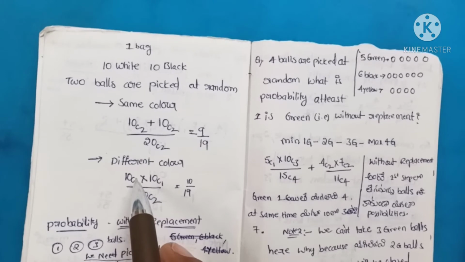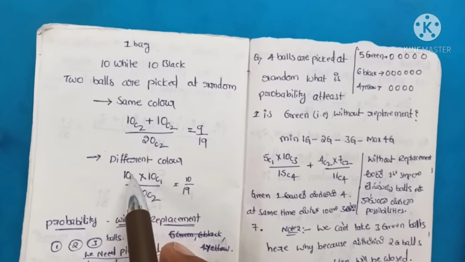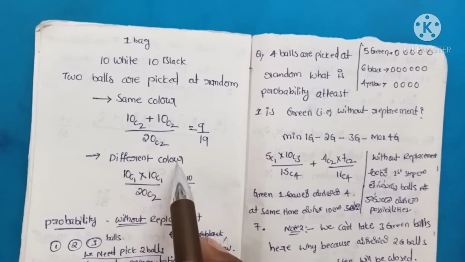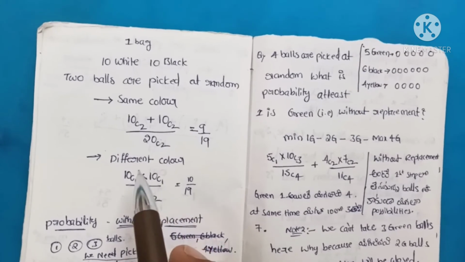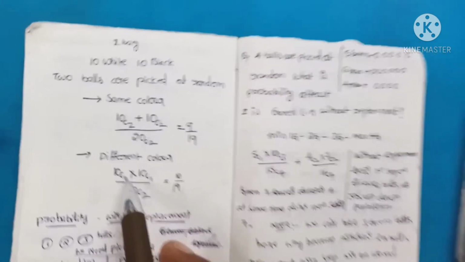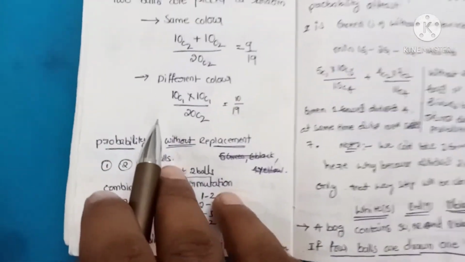In a bag there are 10 white and 10 black balls. Two balls are picked at random. What is the probability of different color? Different color means the two balls need to be different colors.